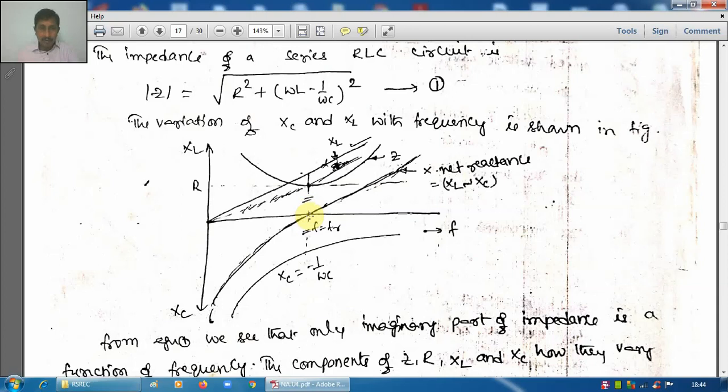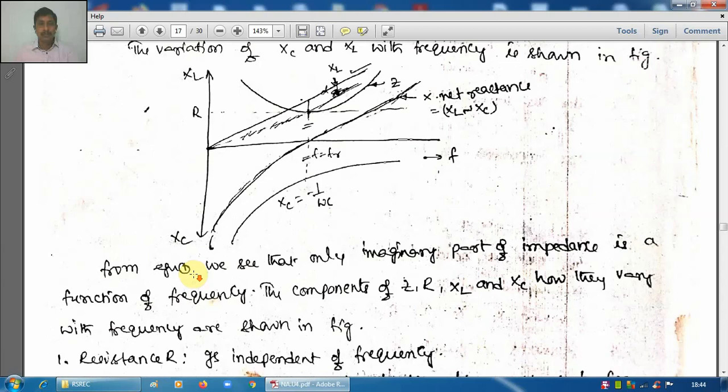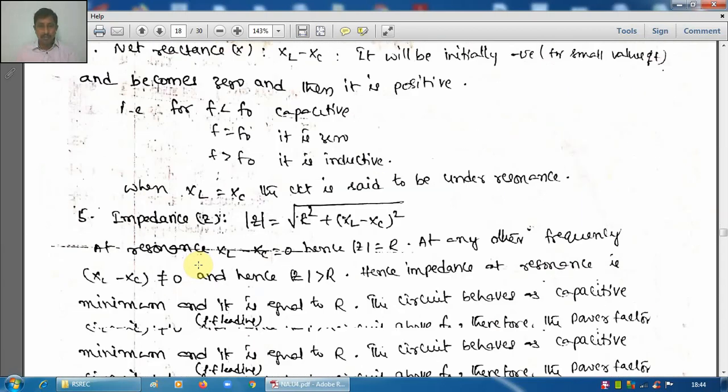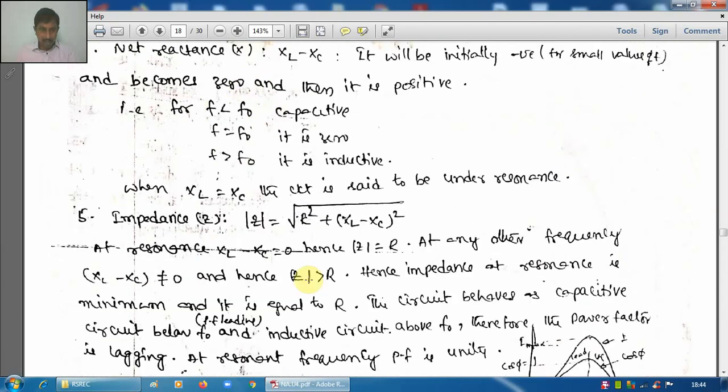Exactly at f equal to f0, XC equals XL, and therefore the value of net reactance is 0. It is 0 at this point, and the circuit impedance is only R. Whatever we discussed above is explained with the help of this plot, frequency against XL, R and X. This is important to study. All these things are mentioned here.